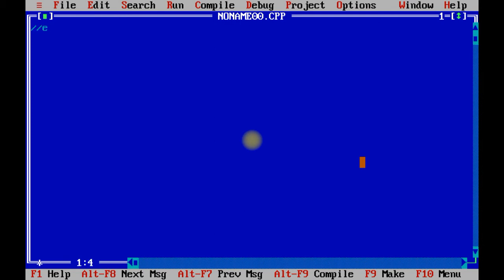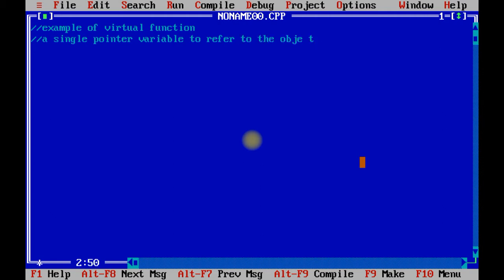So let me give a comment line, example of virtual function. What is the definition of virtual function? Using a single pointer variable to refer to the objects of different classes.